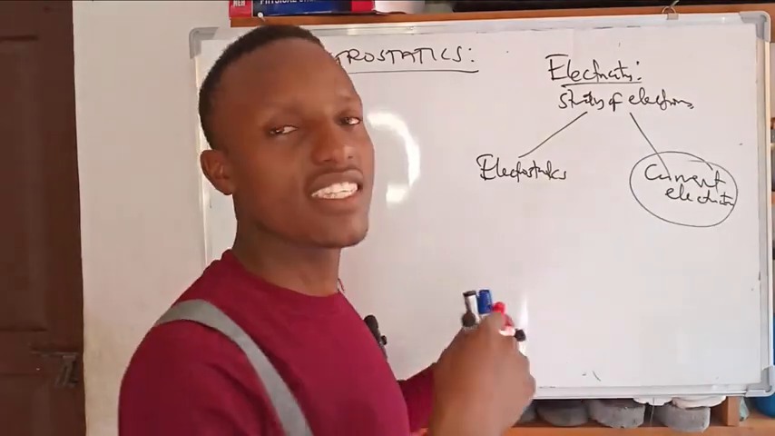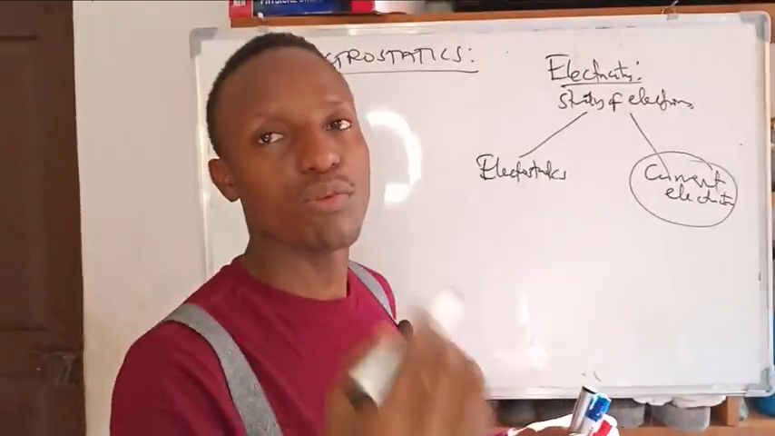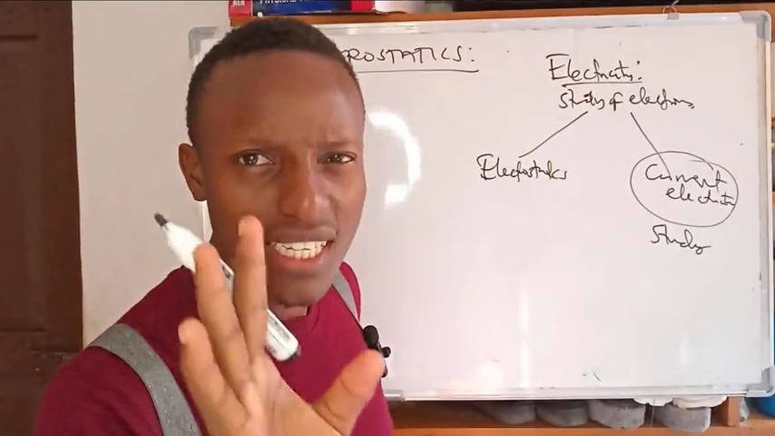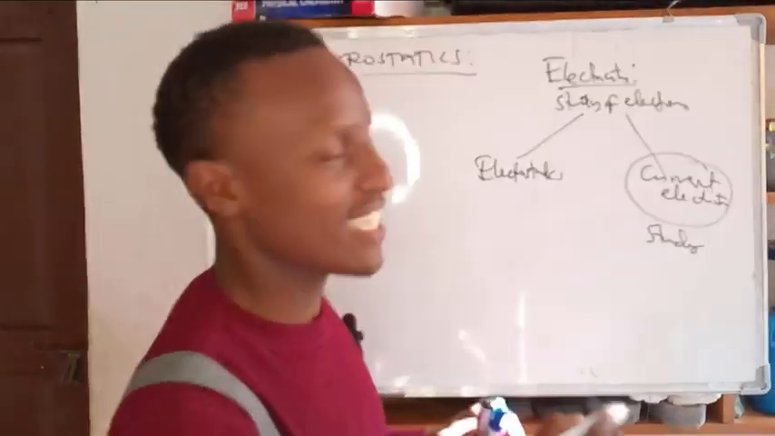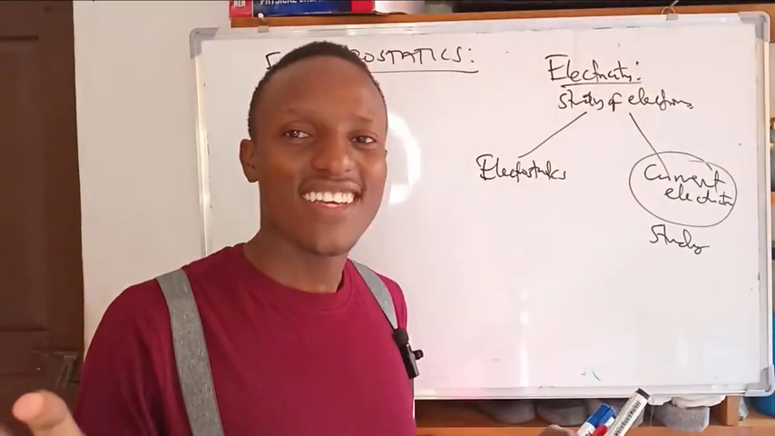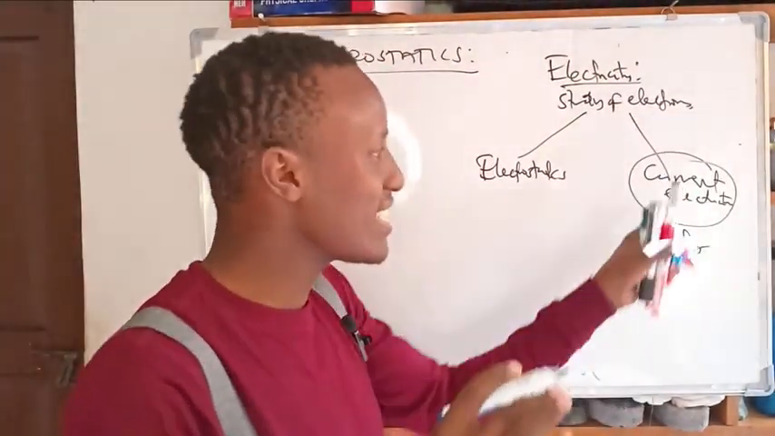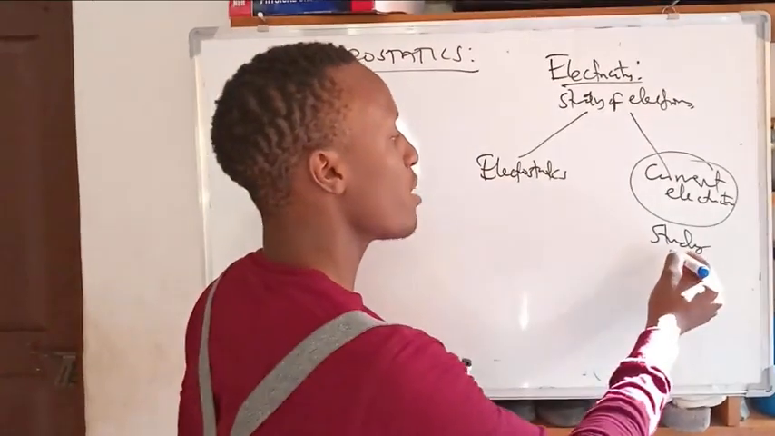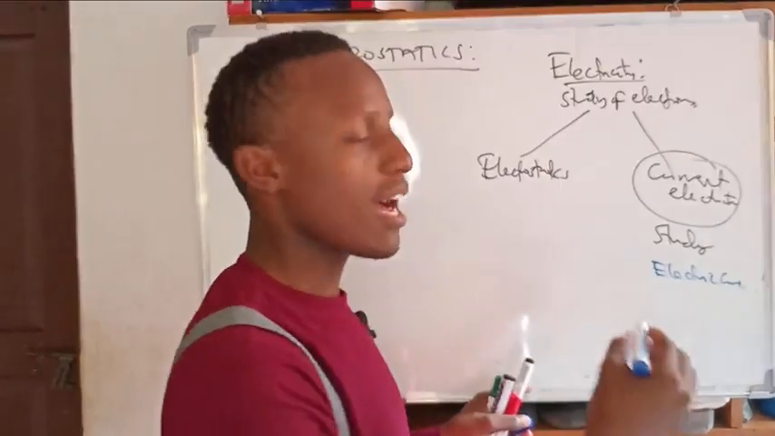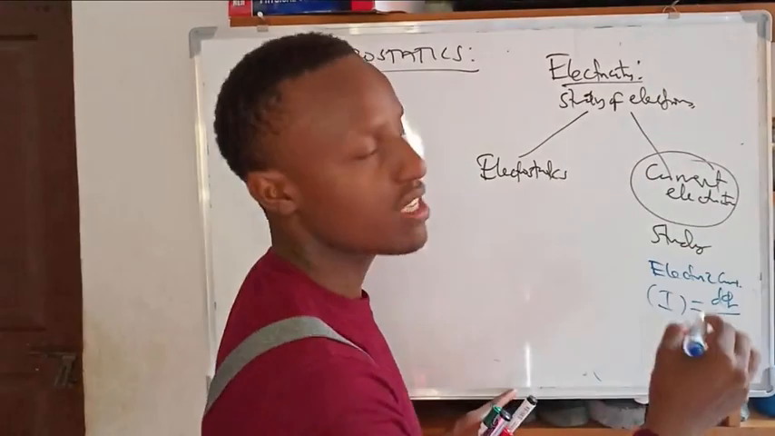This current electricity is the study of charges in motion. Yes, charges in motion. So the study is of what? Charges in motion. Don't mix it with the electric current. Electric current is the charges moving for a given time, so this is the quantity. Electric current is different from current electricity. Current electricity is just the study, but electric current, represented by I, is the amount of charge moved for a given time.